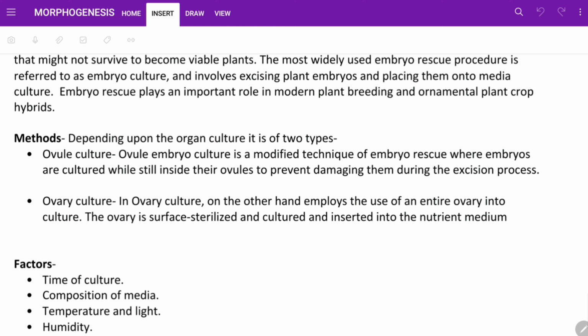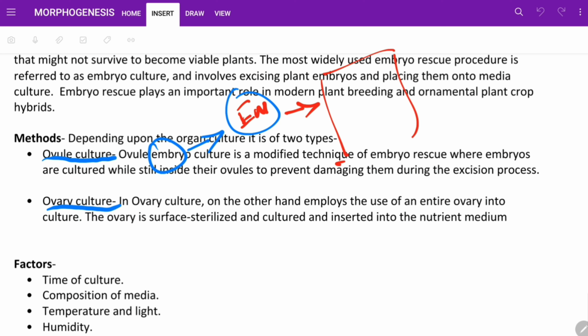The methods are two: ovule culture and ovary culture. The ovule, which contains the embryo, is placed into a nutrient medium. The embryo in the nutrient medium is grown into a whole plant.